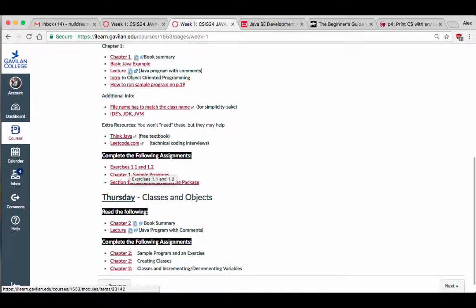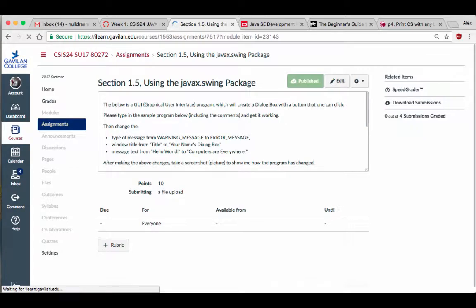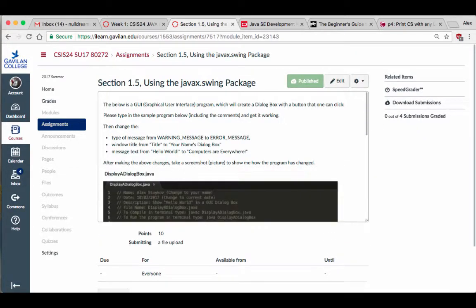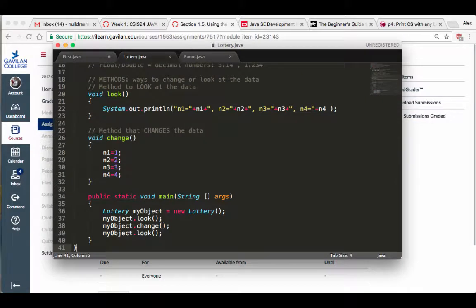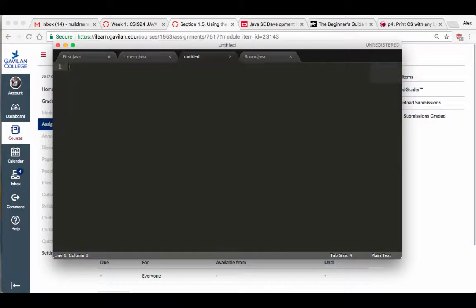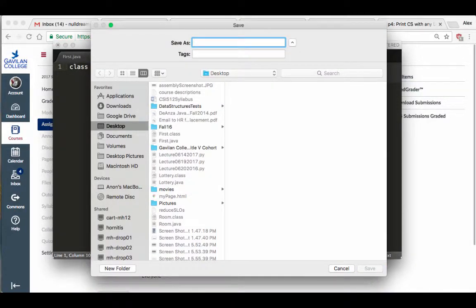So other than this and this, there's also section 1.5 using a javax.swing package. What is this? It's a way for you to show some kind of message to the user. So let me do that one too. I'm going to make a new file, call it Java GUI. Oops, class GUI. I'm going to save this as GUI.java.